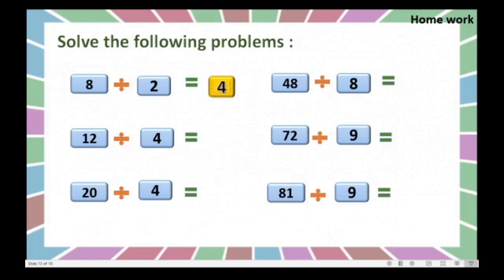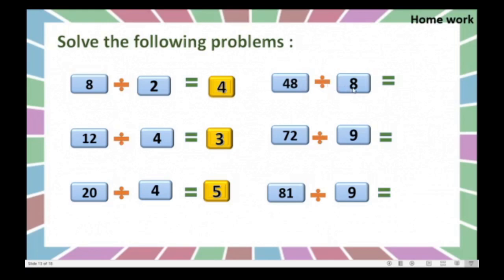Got this? Here 12 divided by 4. Yes, very good. 4 threes are 12. So 3. 20 divided by 4. Yes, what is the answer here? Nice. 5 is the answer. Here 48 divided by 8.